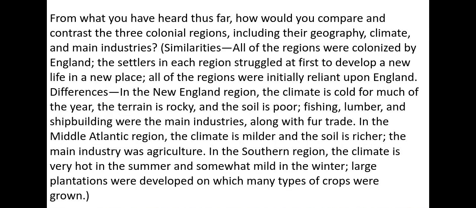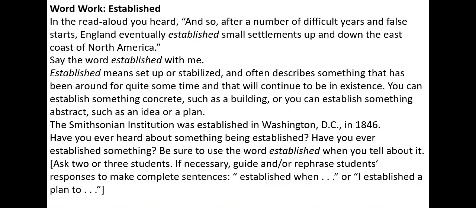All of the regions were colonized by England. The settlers in each region struggled at first to develop a new life in a new place. All of the regions were initially reliant upon England. Differences were in the New England region, the climate is cold for much of the year, the terrain is rocky, and the soil is poor. Fishing, lumber, and shipbuilding were the main industries, along with fur trade. In the Middle Atlantic region, the climate is milder and the soil is richer. The main industry was agriculture. In the southern region, the climate is very hot in the summer and somewhat mild in the winter. Large plantations were developed on which many types of crops were grown.